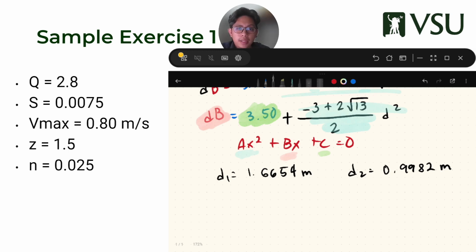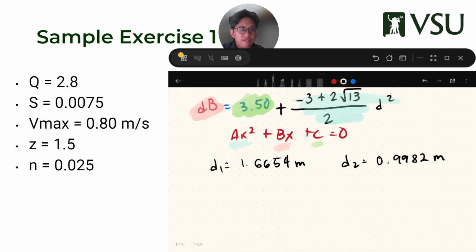So what's the predicament here? Sir, two values came out, and both are logical. Yes, so that's why you cannot use solver, because in solver you'll only get one. In this case, you have two logical and reasonable depth values. 1.6 is a reasonable depth. 0.9, or a meter, is a reasonable depth.